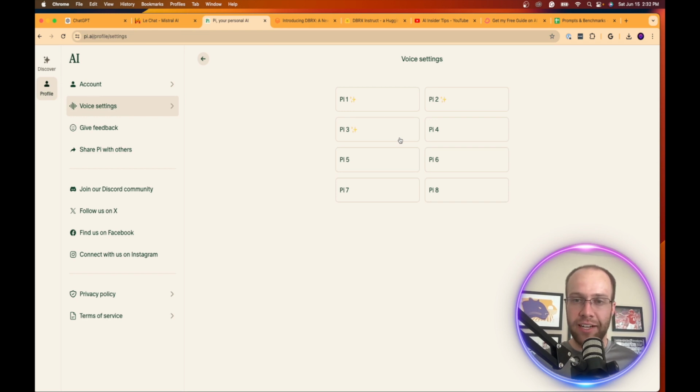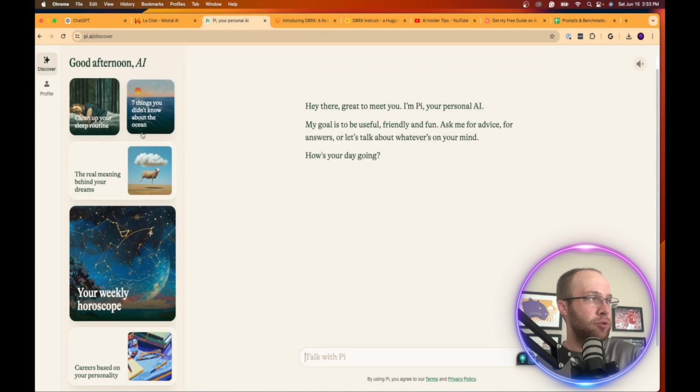So if you use it and talk with it like you would a normal chatbot or ChatGPT, you have an option to read those responses to you in a different AI-generated voice. And then it's giving you all sorts of other things here. It's giving you these pre-prompts that you can use to start with. We see this is common in a lot of LLMs.